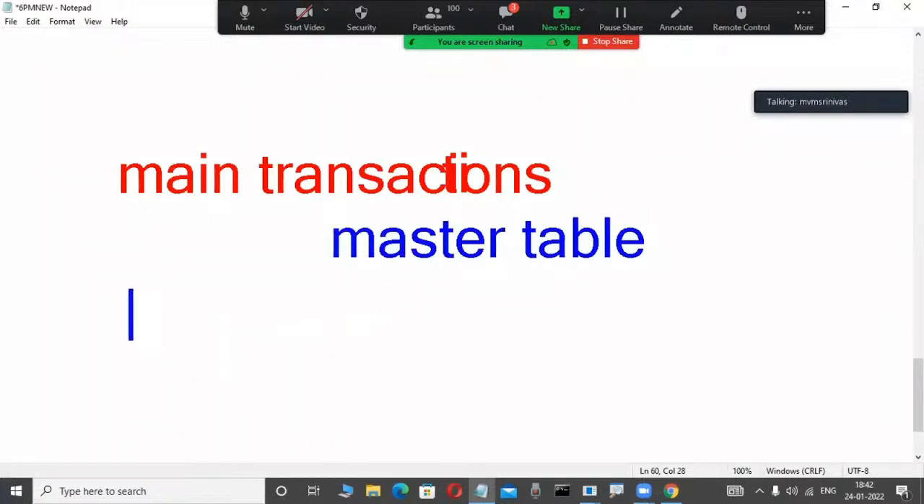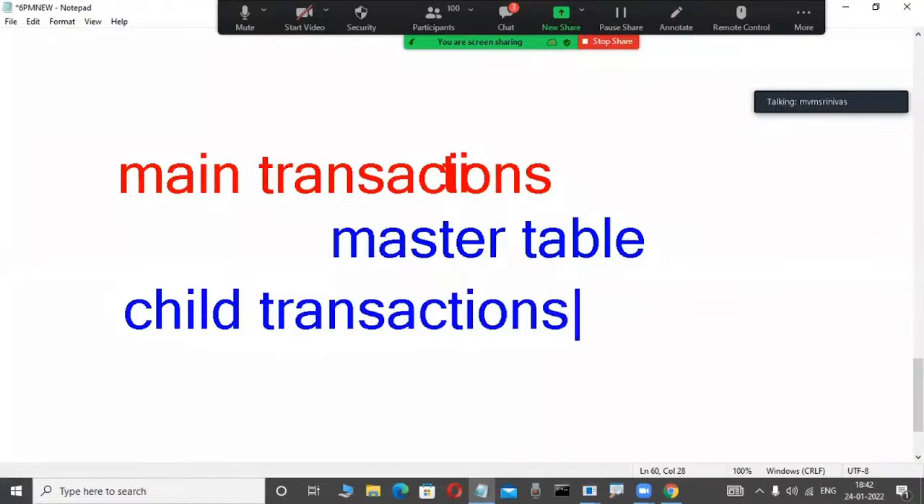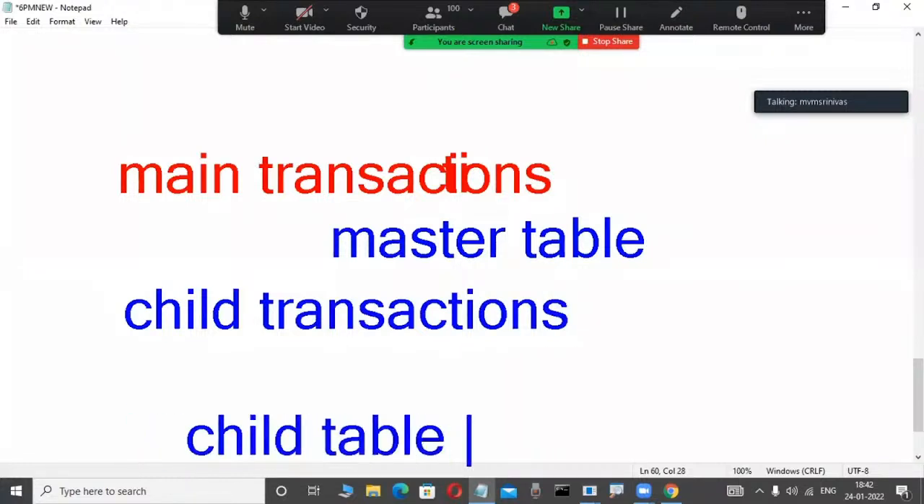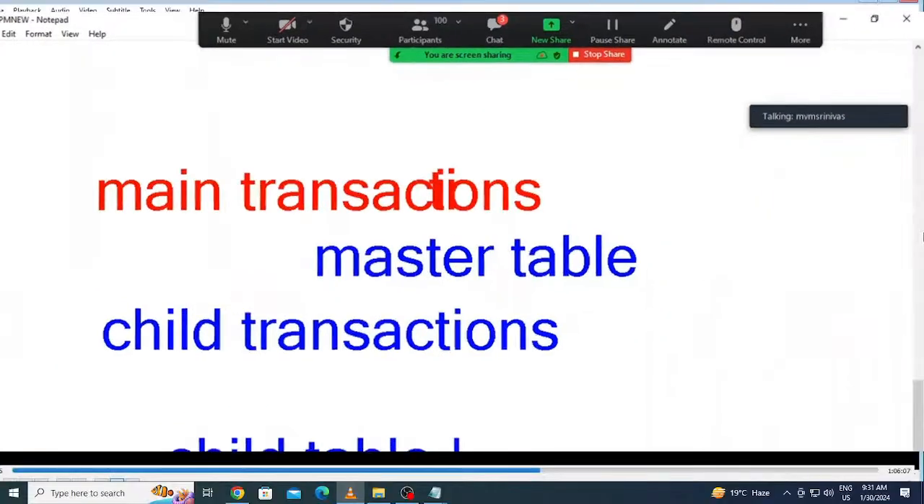Related child transactions, as in a real-time project, are stored in a child table. For example, main transactions are stored in a master table, and related child transactions are stored in a child table, or detailed table. Okay, fine.